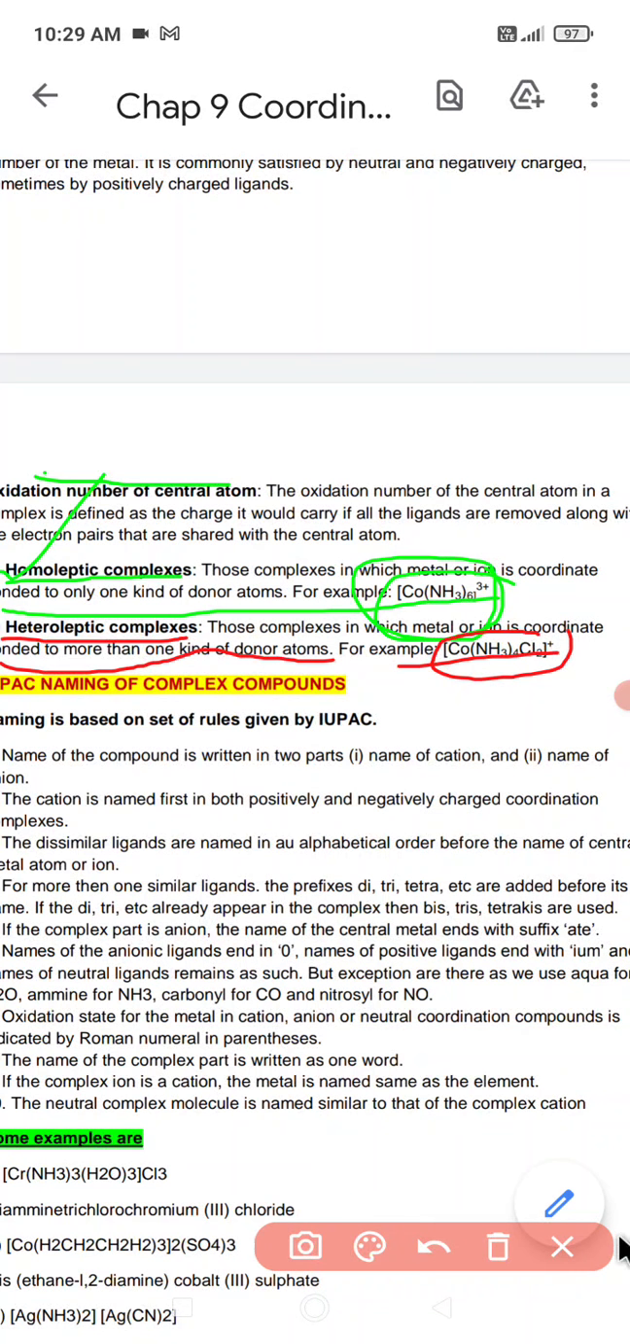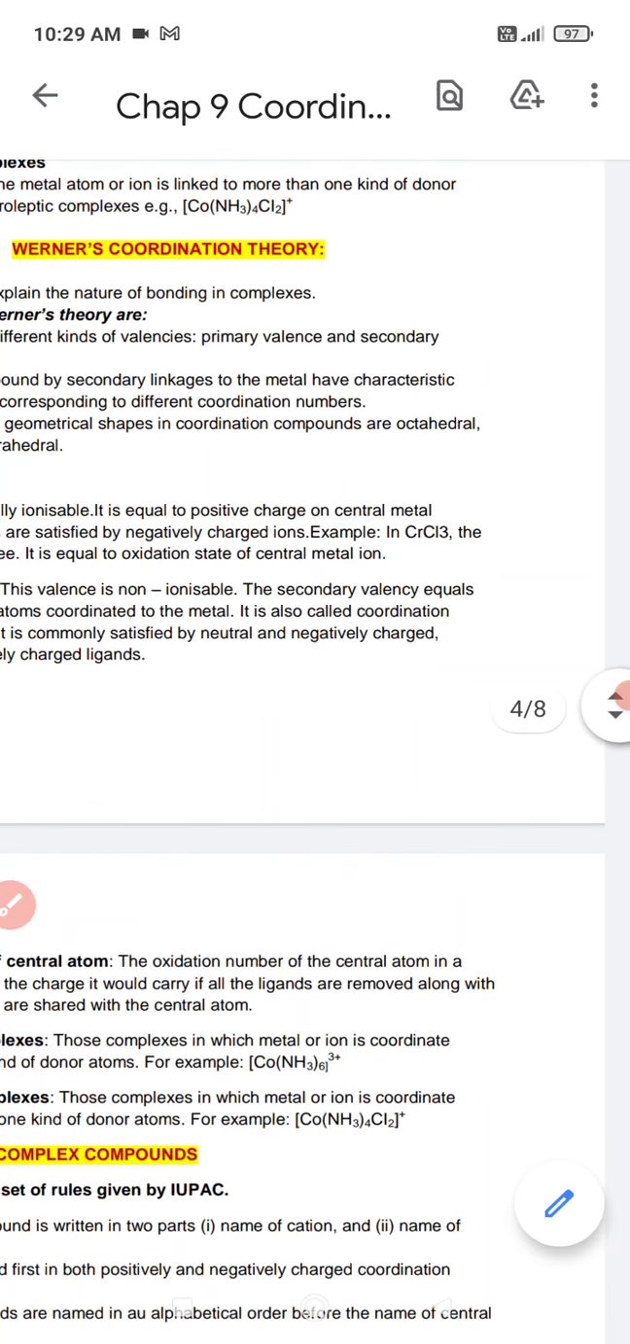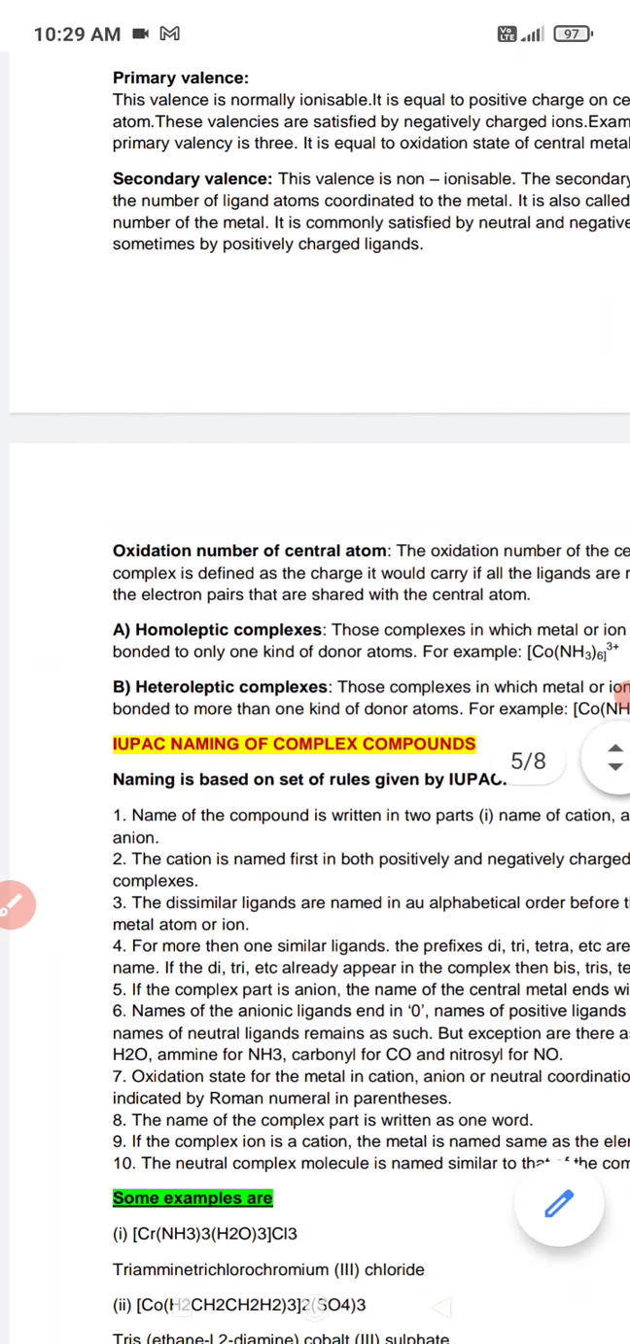So that is about the heteroleptic complexes. After that, we will be discussing a very major part of our study, and this major part is the IUPAC nomenclature of these compounds, how we name these compounds.